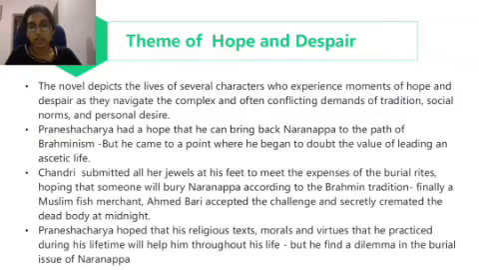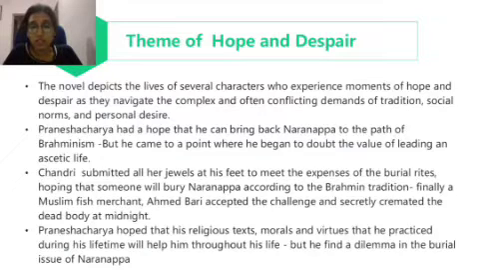Chandri initially had a hope that Narayanappa, being a Brahmin, will be cremated by some other Brahmin. He will be given a kind of respect that Brahmins claim themselves. But towards the end, no one was ready to cremate Narayanappa, and a Muslim fish merchant, Ahmed Bari, was the one who secretly cremated the dead body of Narayanappa. So here also we can see how hope turned into despair.